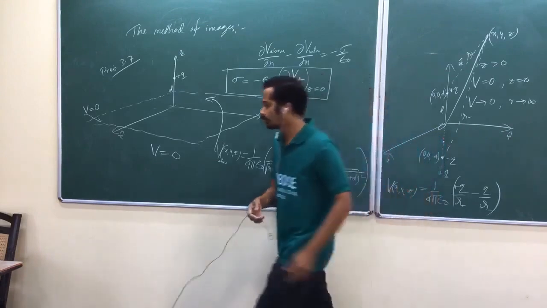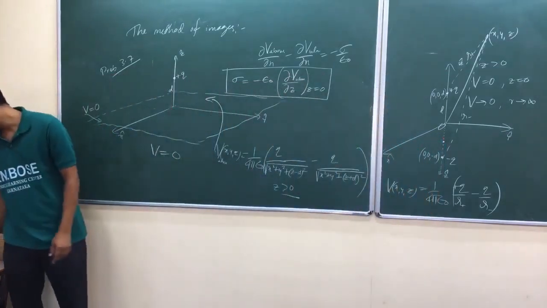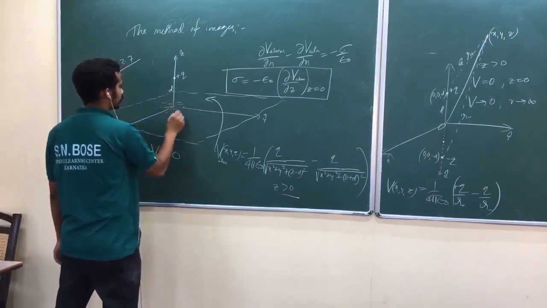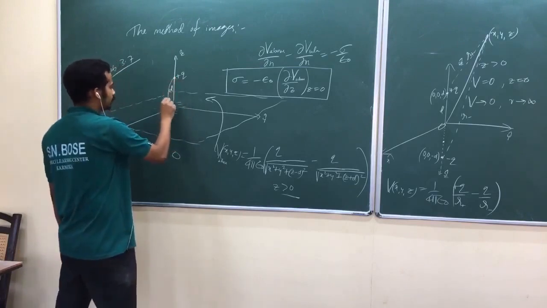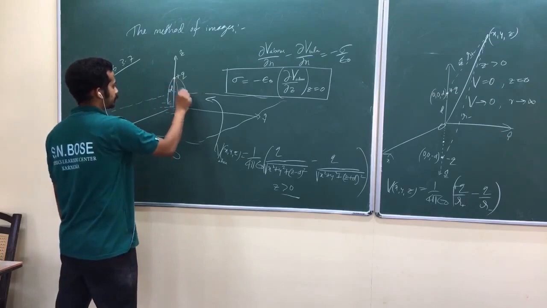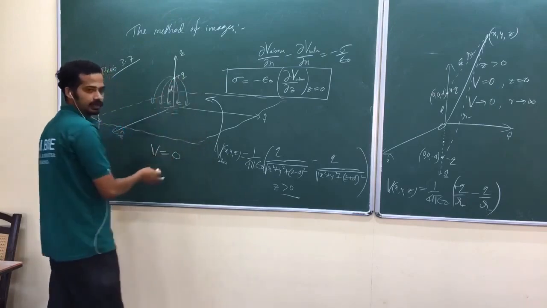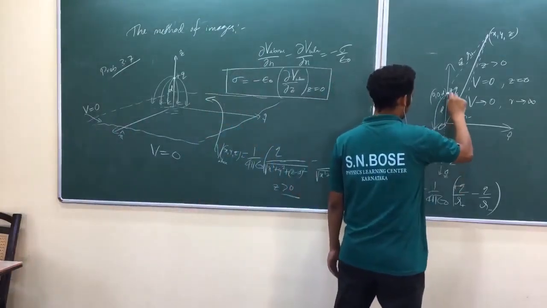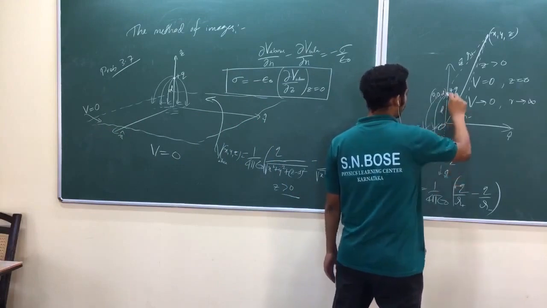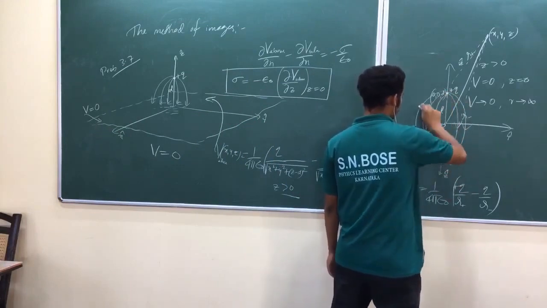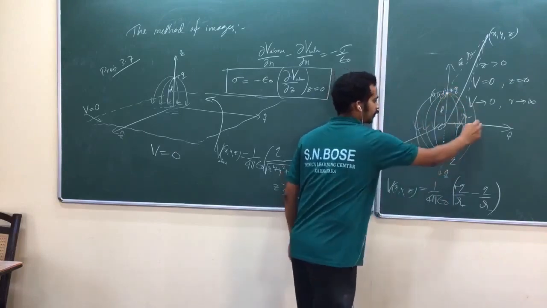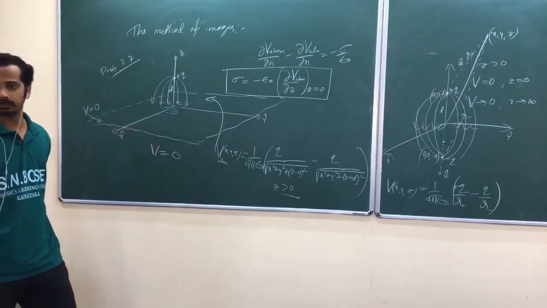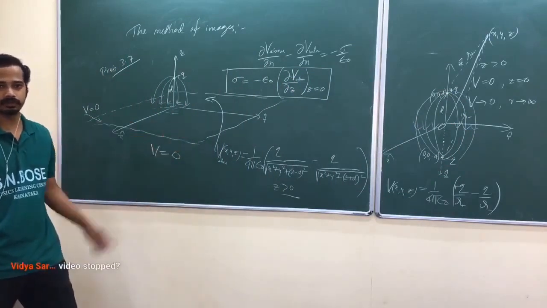Is that okay? So now what would happen here is, look at here, if there is plus q charge, there will be induction of minus q charges on the surface, so that all electric field will start from this one and end on the surface. There will be no field here. Now look at here. If you take this configuration, there are fields above as well as below. That's why I am saying this configuration is not equivalent below the plane. Above the plane it is equivalent. Can you just see that? Above the xy plane, both configurations are equivalent. Below the plane, that image configuration is not equivalent to this one.